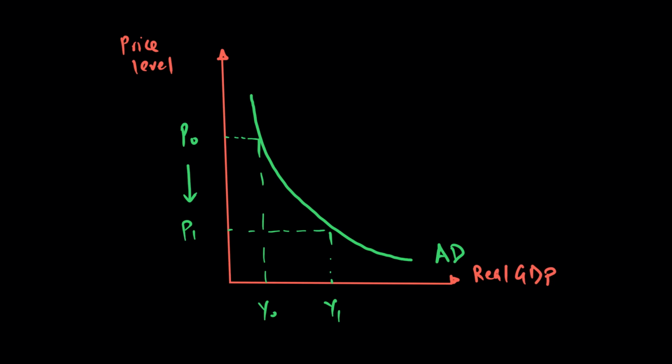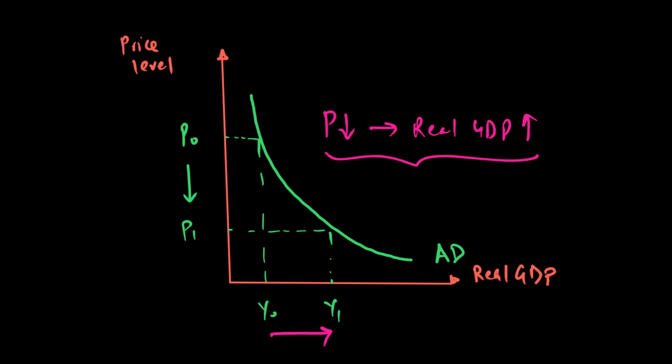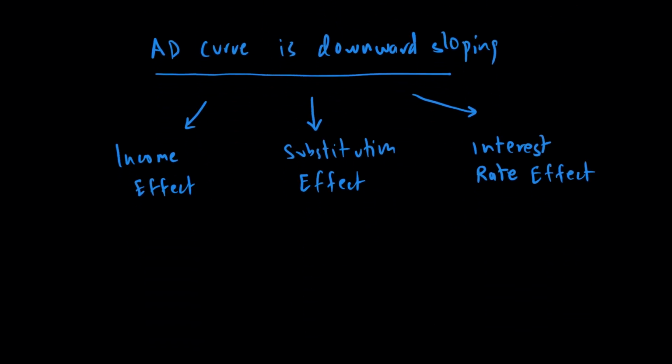When you look at this diagram, we can see that when the price level goes down, real GDP goes up. In other words, price level goes down, our real GDP goes up. And that's why we say the AD curve is a downward sloping curve. Now, why is the AD curve downward sloping? That's something we want to talk about in our next discussion. The AD curve is downward sloping because of three reasons: the income effect, the substitution effect and the interest rate effect. So what is the income effect?